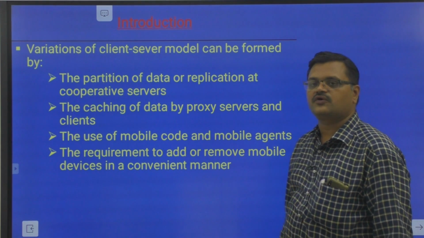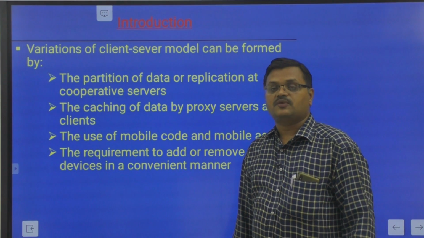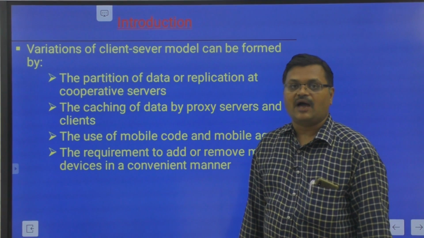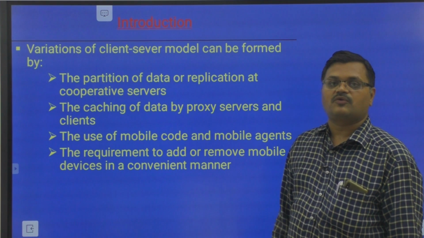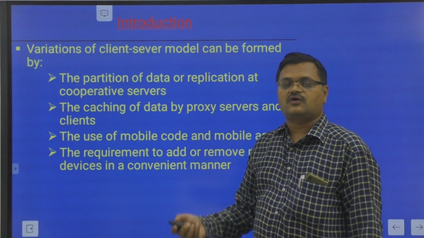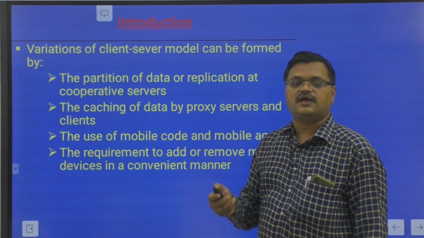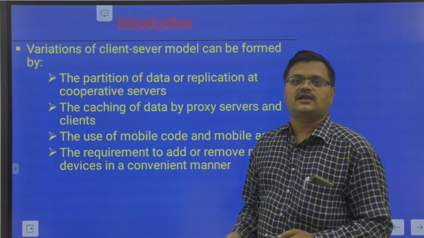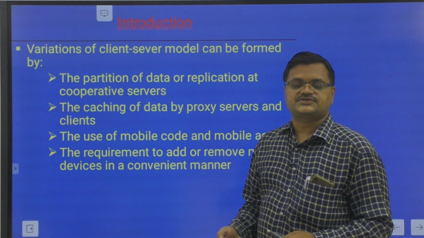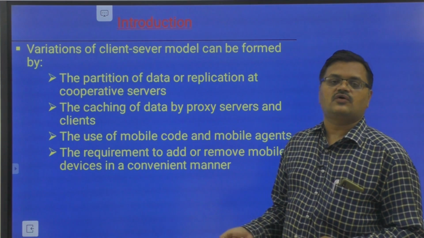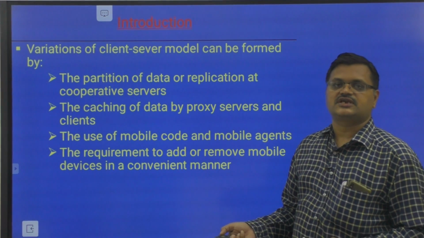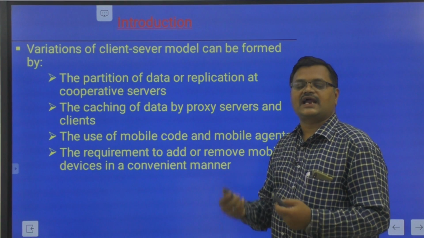Next is the use of mobile code and mobile agents. What is meant by mobile code and mobile agent? An example of mobile code is the applet, where the code is downloaded from the server into the local system and executed on the local system using the browser. That is the applet, which is client-side code.